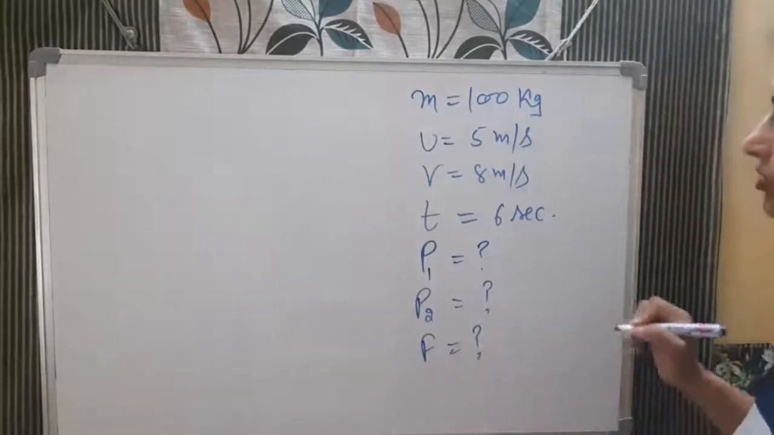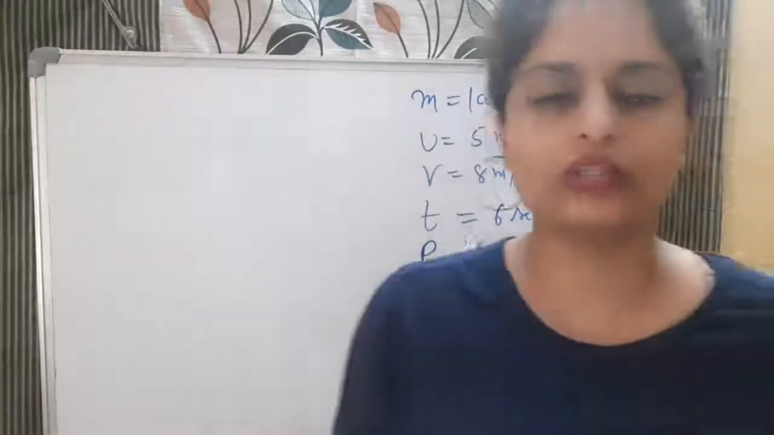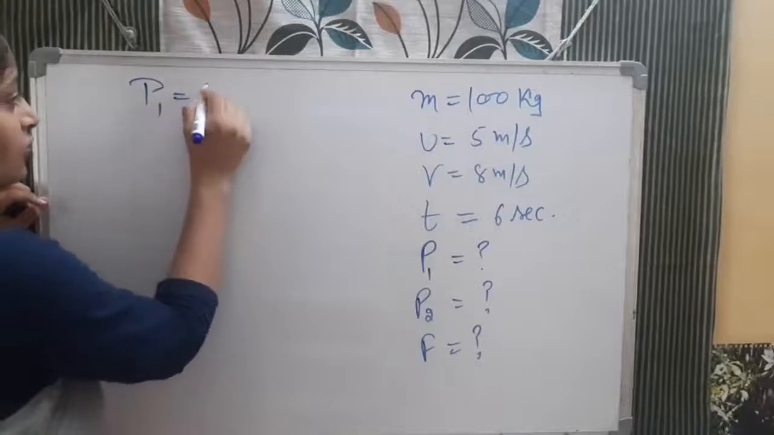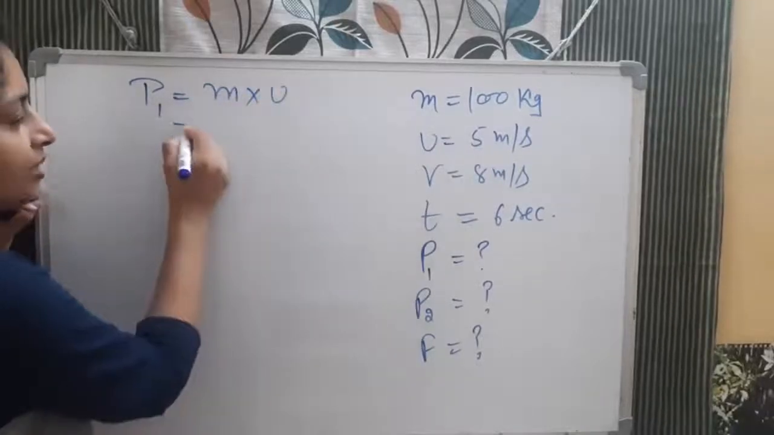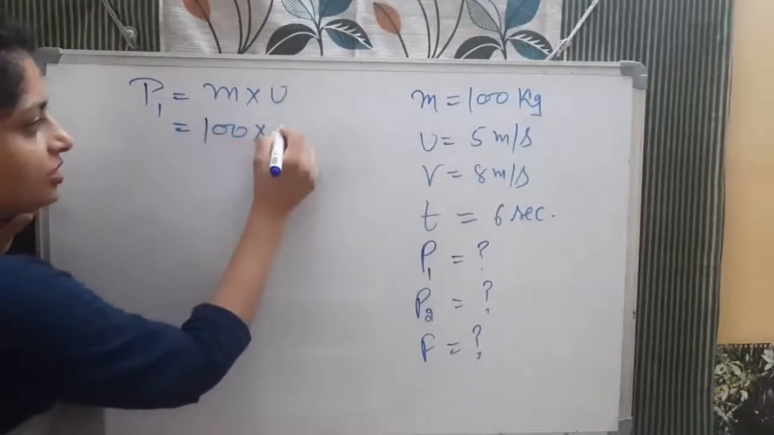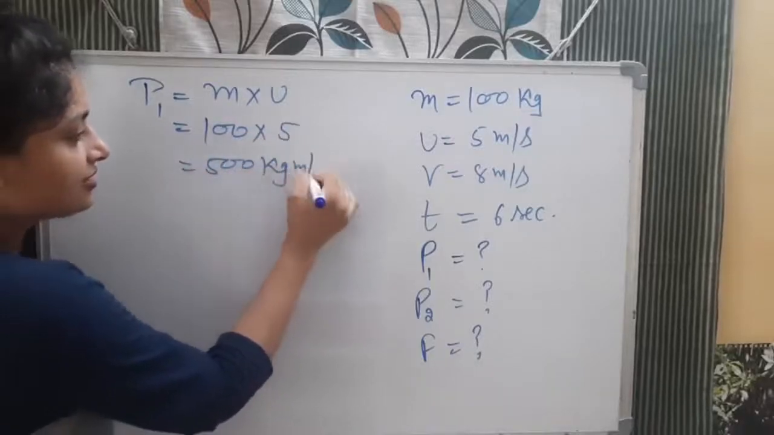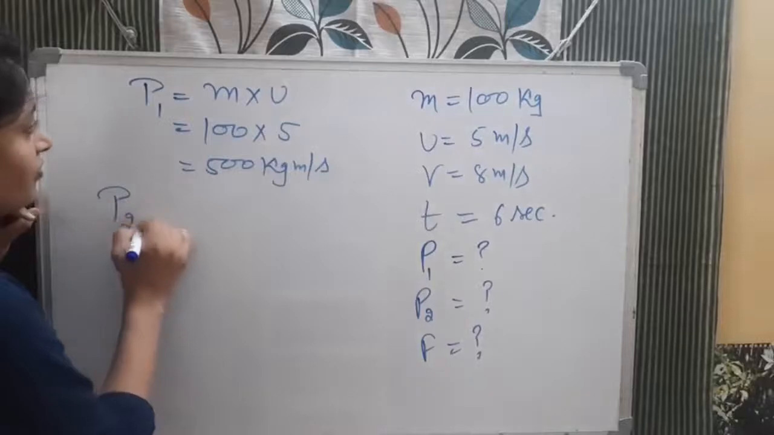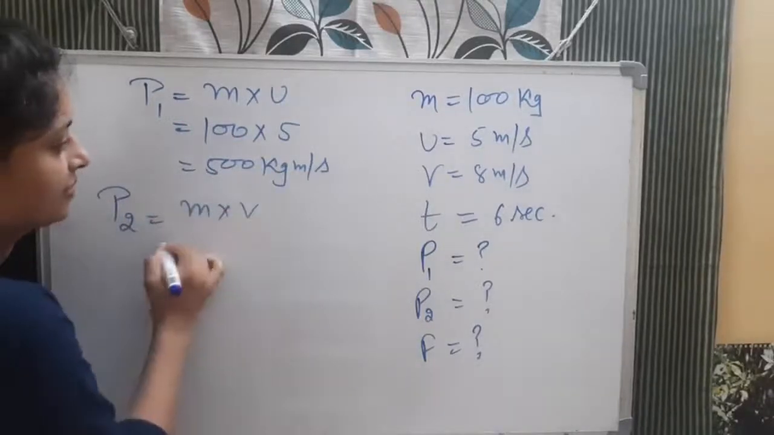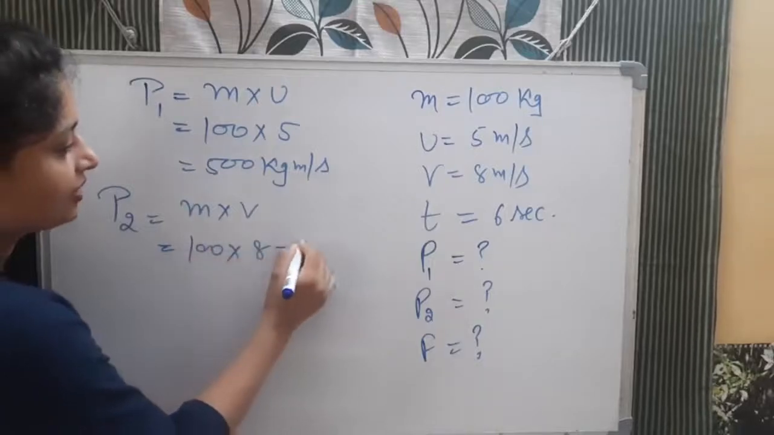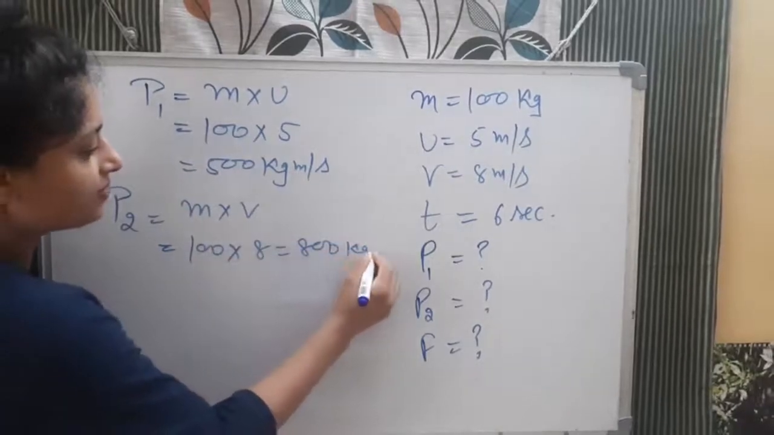Okay, so tell me, the formula of momentum you all know, it is very simple: mass into velocity. So initial momentum p1 is equal to mass into initial velocity u. Mass was how much, child? 100, velocity is 5. So what will happen? 500 kg meter per second. This is your initial momentum. p2, if you calculate the final, so m into v, mass is again 100, velocity is 8, so it will be 800 kg meter per second.